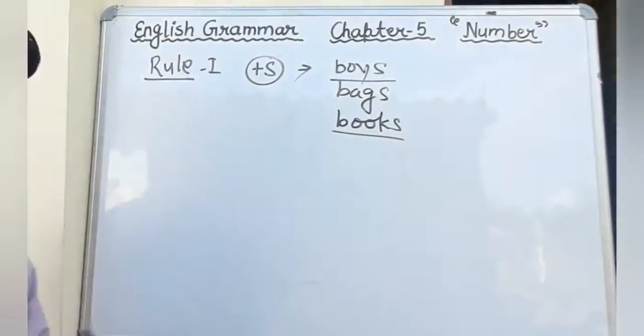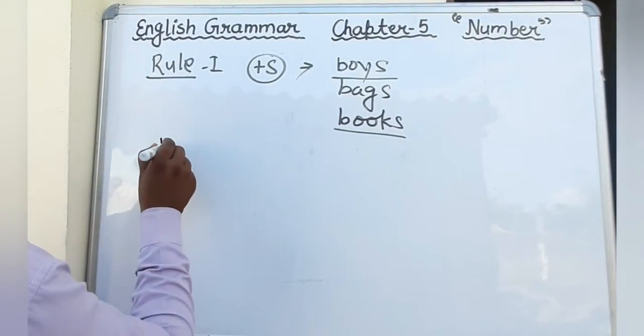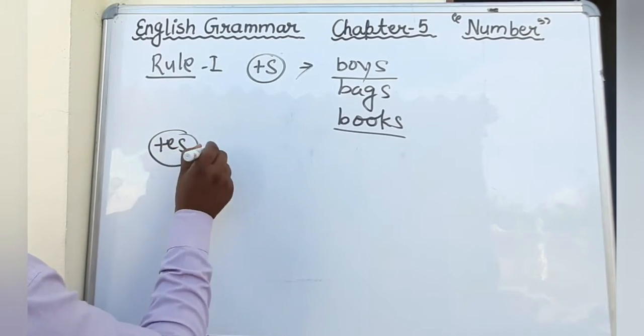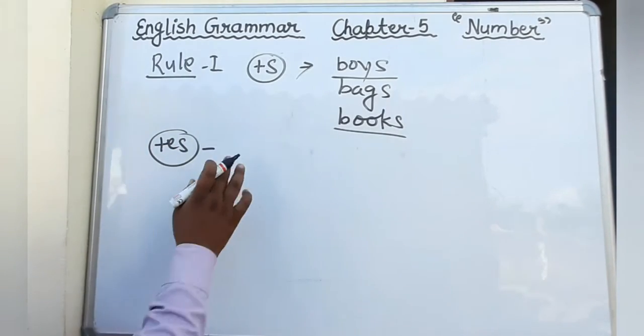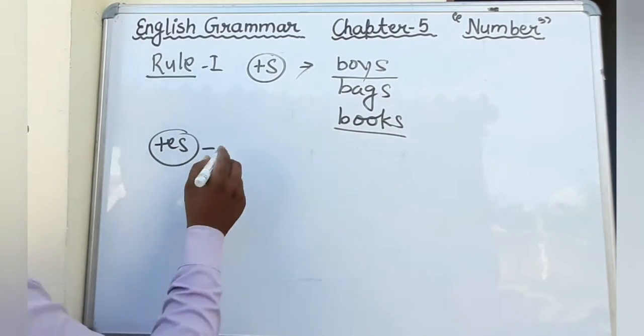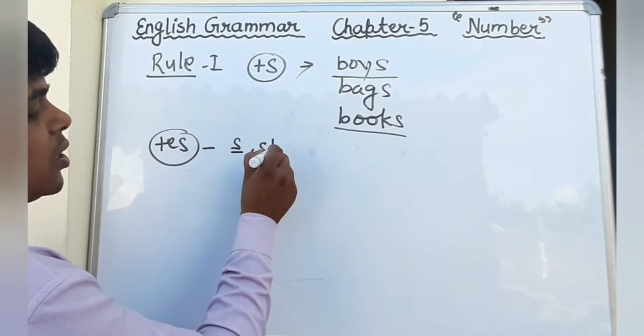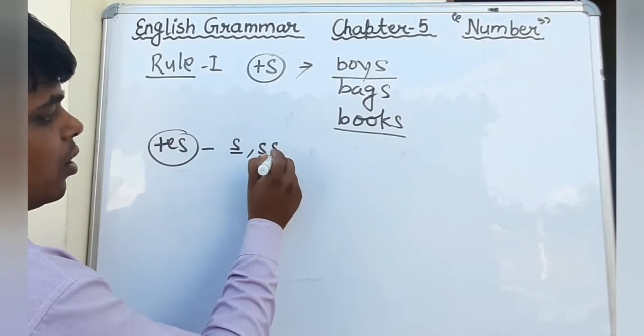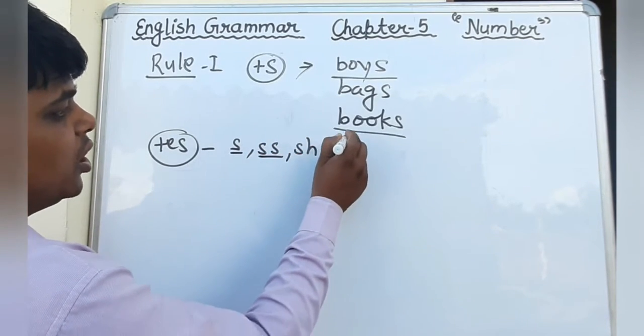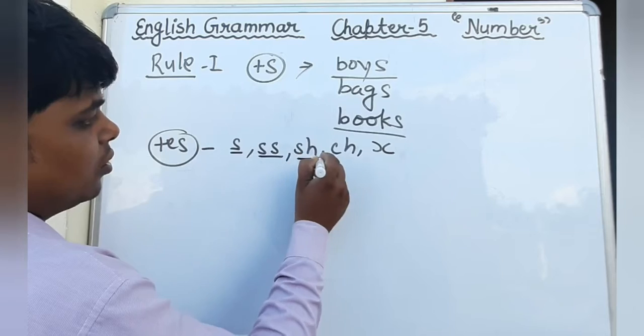And what did the second rule tell? By adding es we can make plural, but there is a condition. The singular noun must end with s, double s, sh, ch and x.